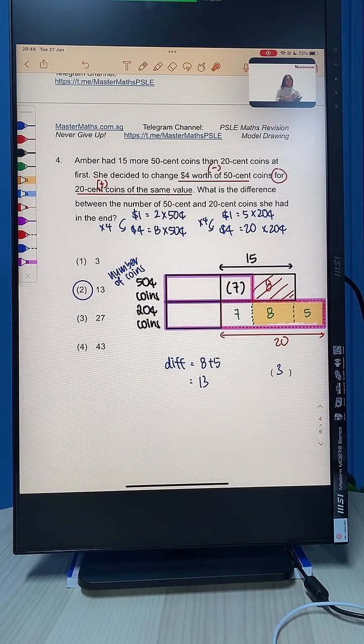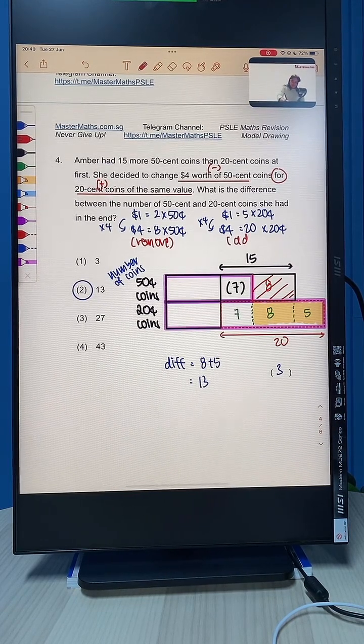So let me explain one more time. Step 1, you draw what the question says at the start. 15 more 50-cent coins, then 20 cent. Then she decided to change $4 worth of 50-cent coins for 20-cent coins. Means this one I want to remove. $4 is 8 50-cent coins, and this one I want to add in. So I take away 8 and I add in 20 inside here.